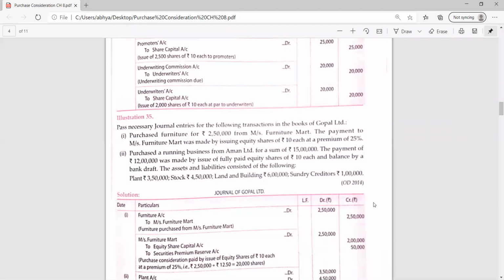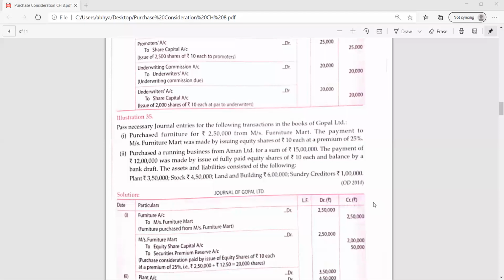Yes, Anushka Bansal, you are unmuted. Read the second part, beta. Purchased a running business from Aman Limited for a sum of 15 lakh. The payment of rupees 12 lakh was made by the issue of fully paid equity shares of rupees 10 each and the balance by a bank draft. The assets and liabilities consisted of the following: plant 3,50,000, stock 4,50,000, land and building 6 lakh, sundry creditors 1 lakh.